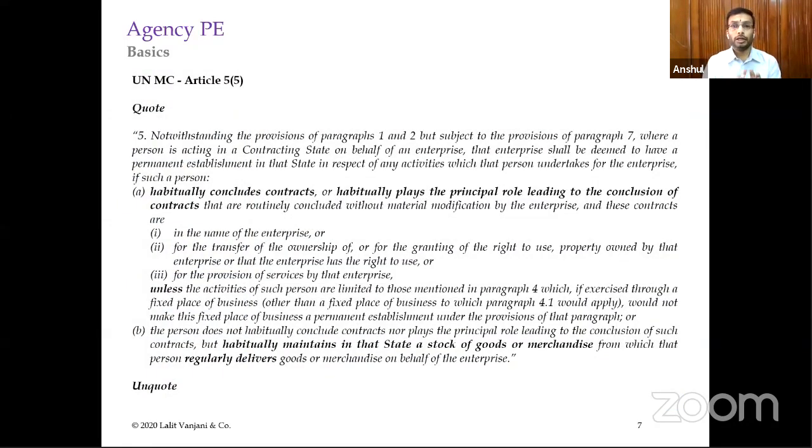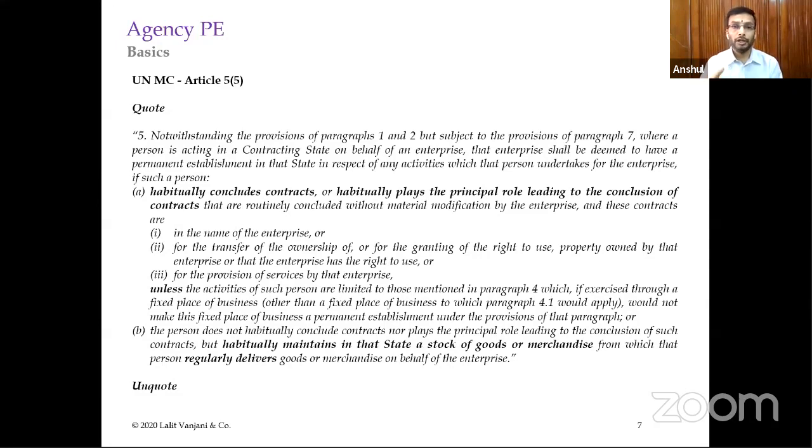So we understood that once we have to determine whether there is an agency PE or not, we have to see whether the agent is a dependent agent or not, whether he has the authority to conclude contracts, and even if he has the authority, whether that agent is habitually exercising that authority to conclude contracts in the source country or not. Once that happens, then you can say that there is an agency PE.